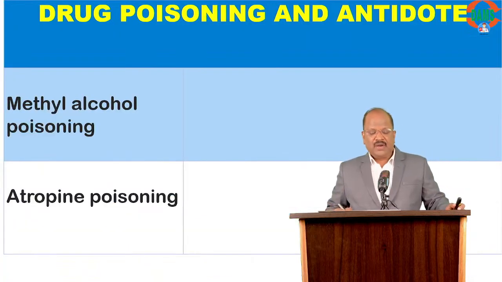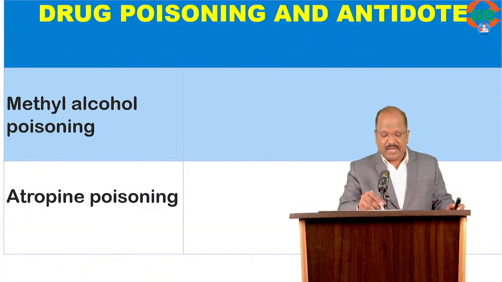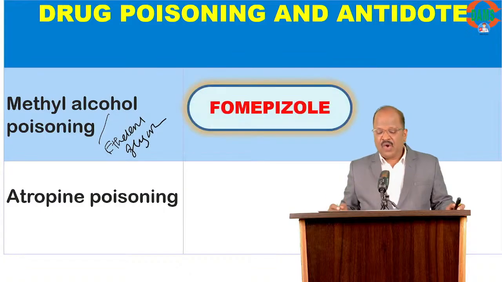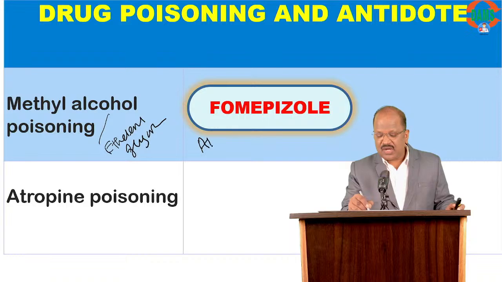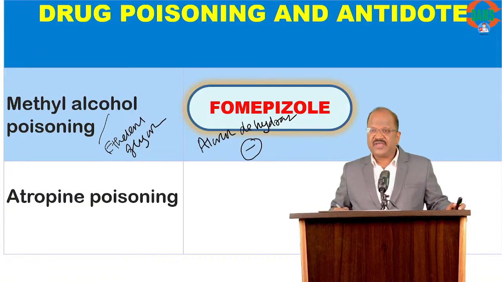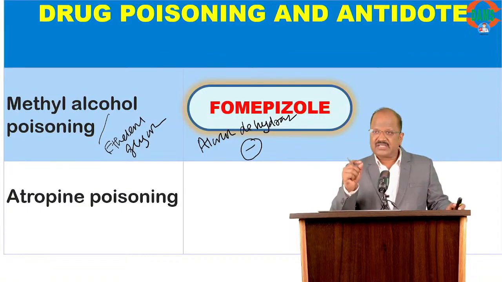Okay. And then for methanol poisoning, even for ethylene glycol poisoning, we go for fomepizole. Fomepizole is an alcohol dehydrogenase enzyme inhibitor. That's a specific antidote for methanol poisoning as well as for ethylene glycol poisoning.